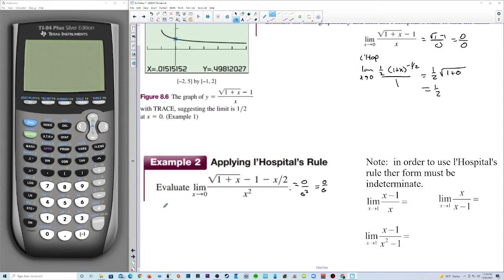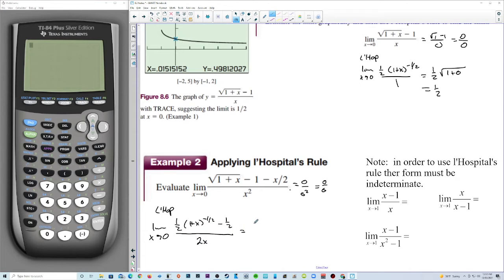But we have an indeterminate form here, so we're going to use L'Hopital. Limit as x approaches 0 of 1/2, 1 plus x to the negative 1/2, and then that's going to be minus 1/2 right here. The derivative of negative 1 is 0 over 2x.